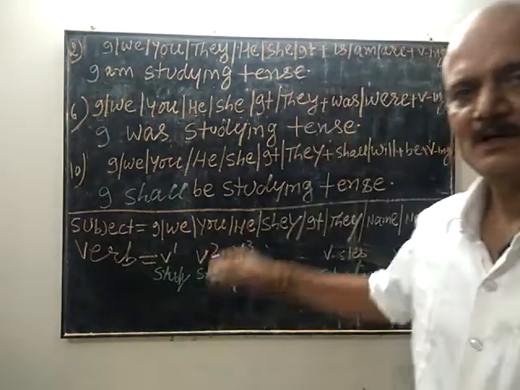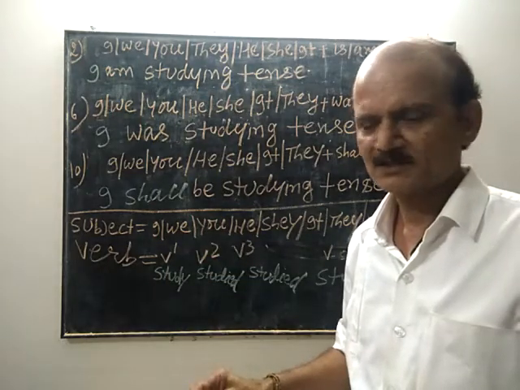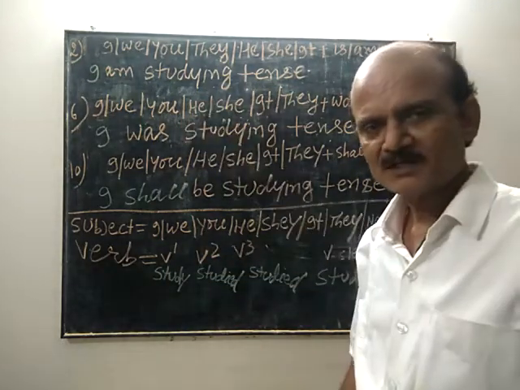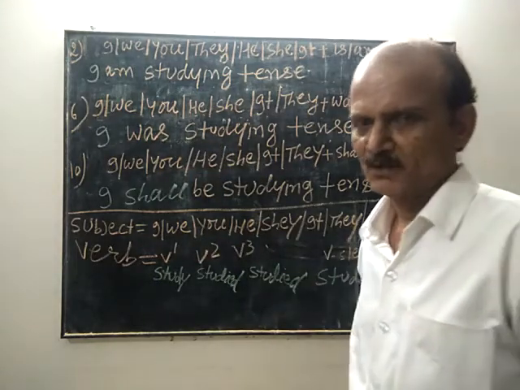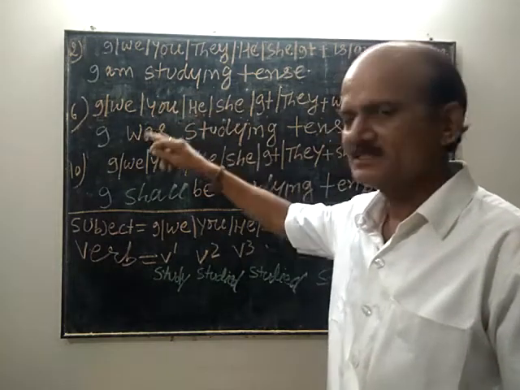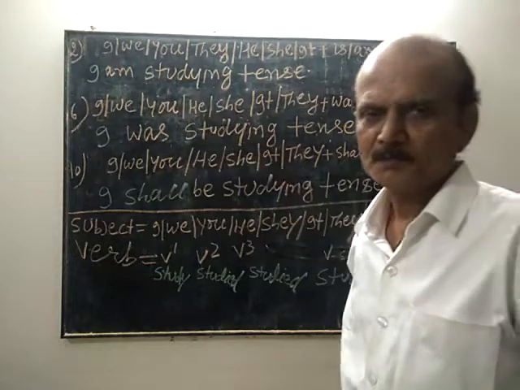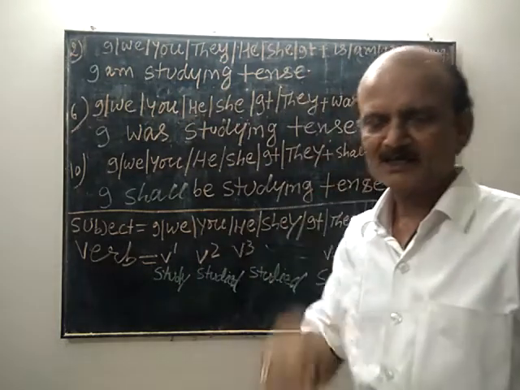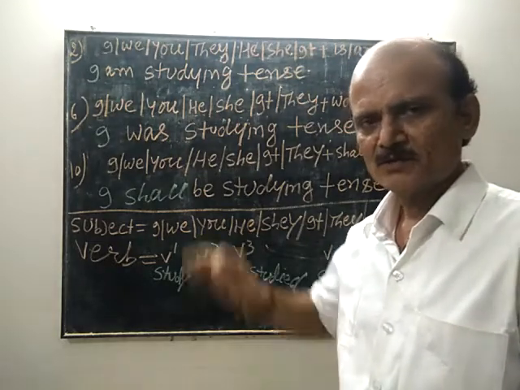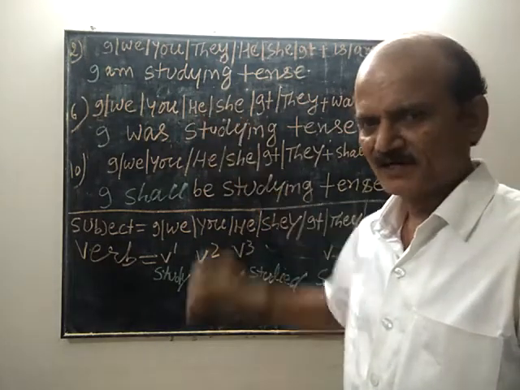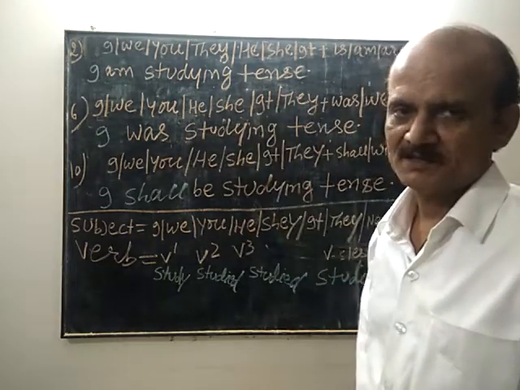Today we will see the structure of present continuous, past continuous, and future continuous. That is symbolized as 2, 6, 10. The structure of present continuous, or present imperfect, or progressive present. As we know, this has three names: continuous, imperfect, and progressive.